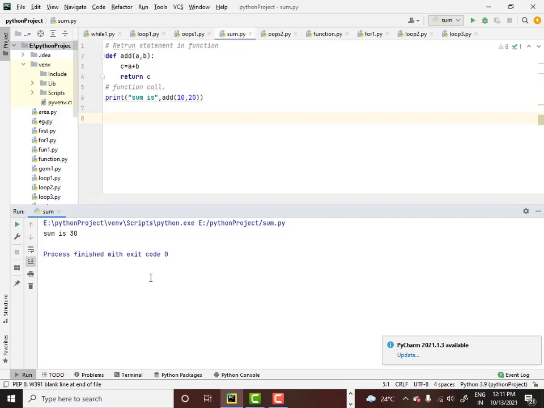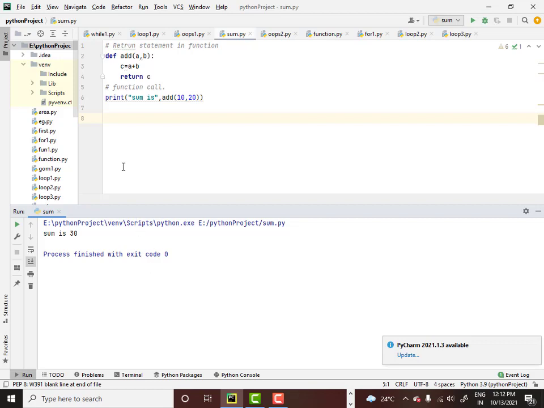Understood? Any doubt here? No. So, either way we are getting the same output. Just that we are compressing it. Exactly. This also is one of the ways of writing a function in Python. And always remember, a function can only return one value. It cannot return more than one value. It can only return one value.